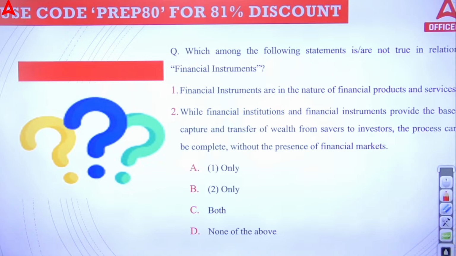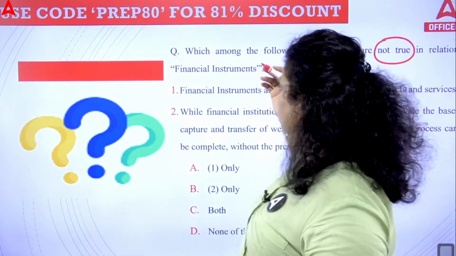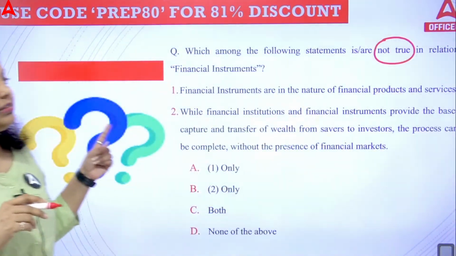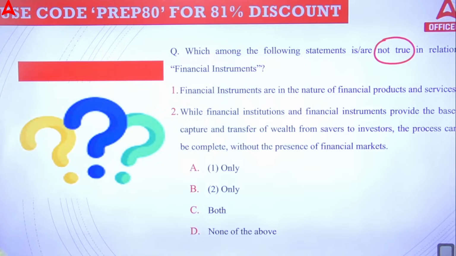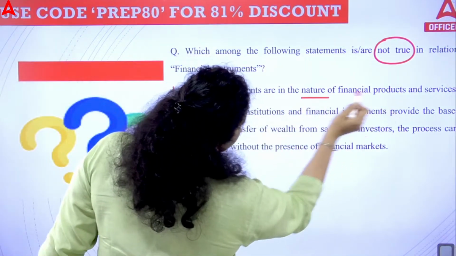Now, the second question is asking which among the following statements are not true in relation to financial instruments. So now we are talking about financial instruments. You can call them financial products and services also. First is saying financial instruments are in the nature of financial products and services.